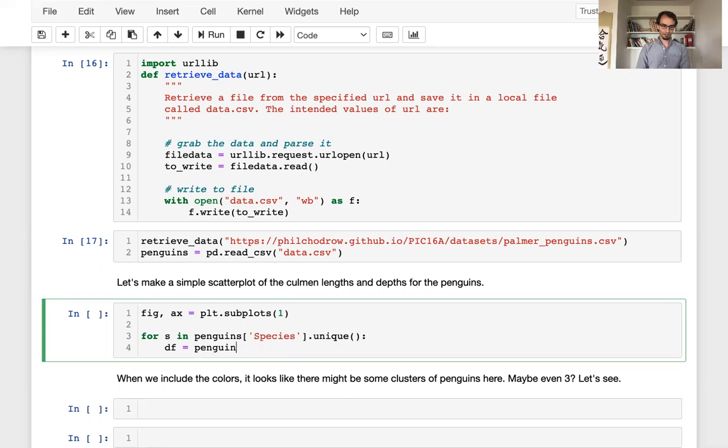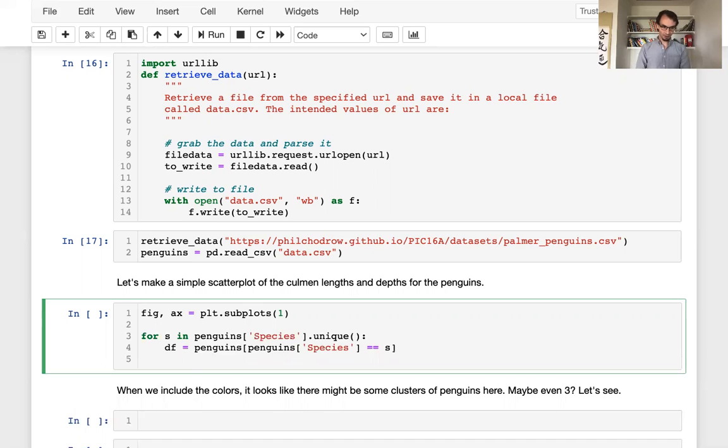This code should be pretty familiar to you from a recent discussion section. df equals penguins where species equals s. So my little temporary variable df is just the part of the data where the penguin species has the current species value. And then I'm going to scatter df length mm and depth with label equals s.